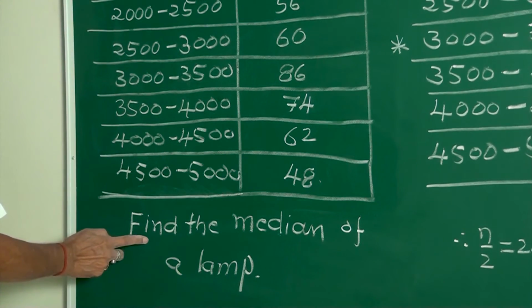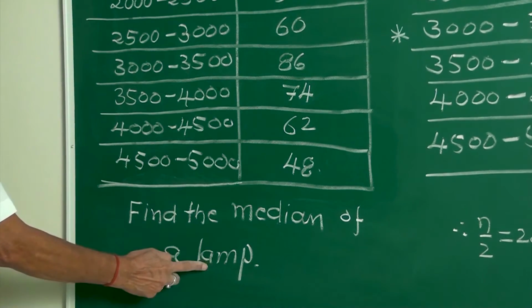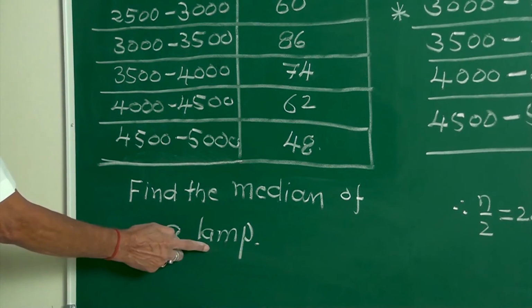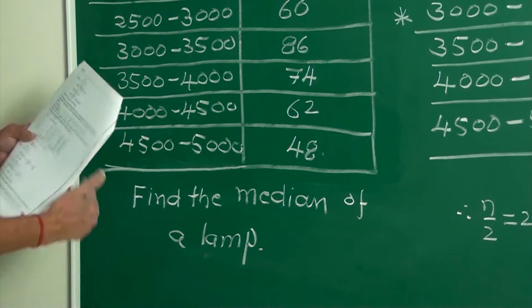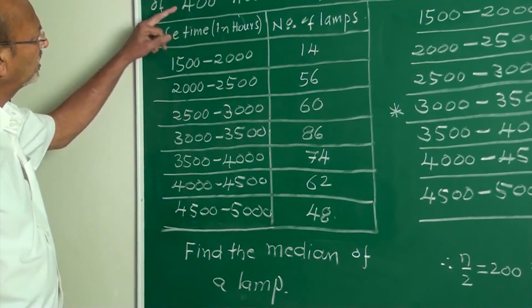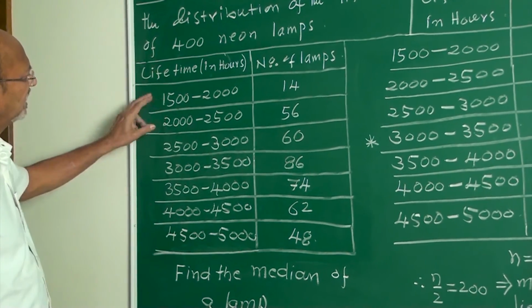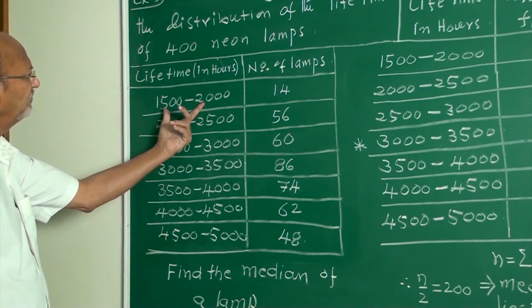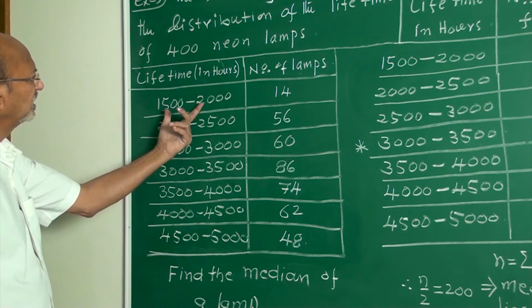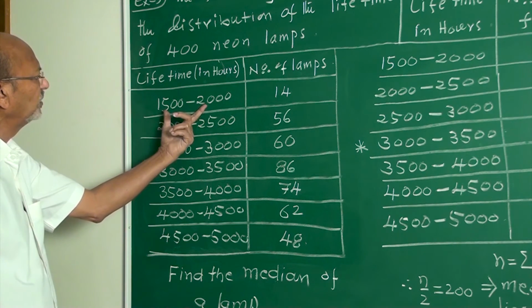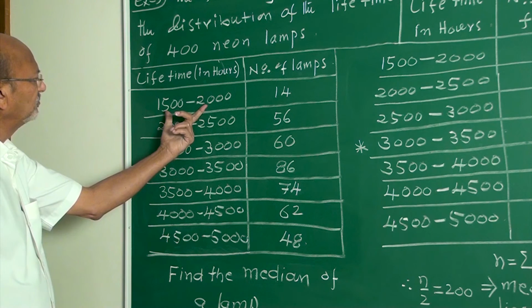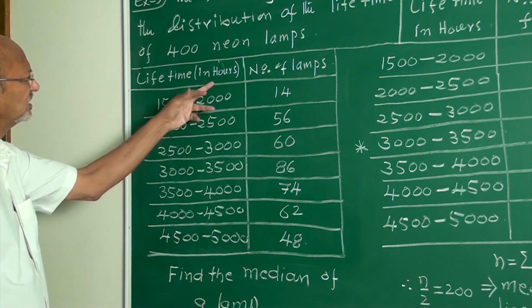The question is, find the median lifetime of a lamp. My friends, these are 400 lamps. These 400 lamps are distributed according to this lifetime in hours. These 14 lamps will work only for between 1500 to 2000 hours.